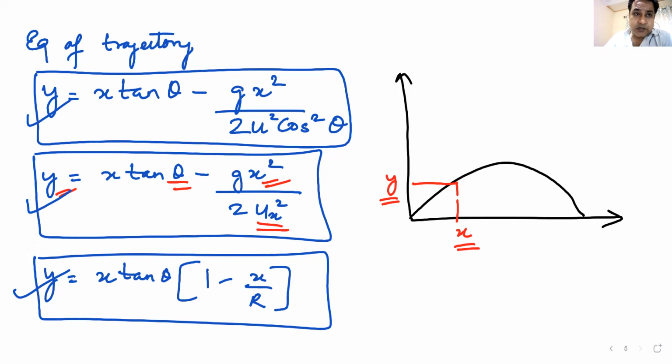Depending on what type of problem you have, what is asked in the question, you can use different equations for this. Am I clear? Can I move on to some questions here?